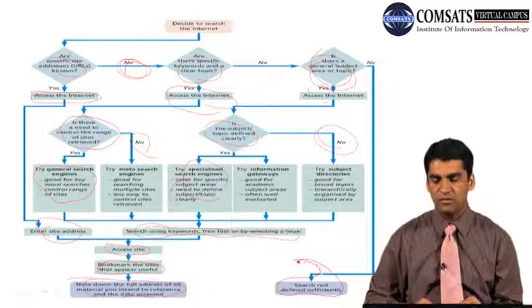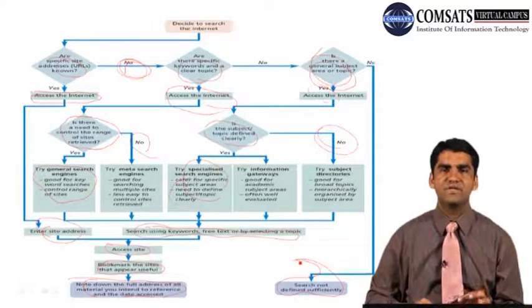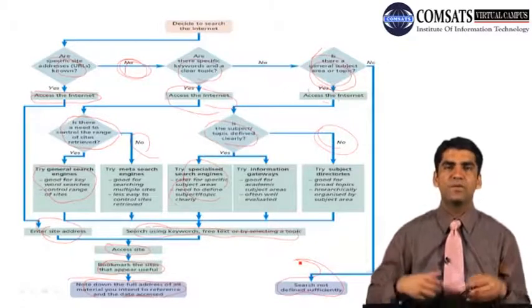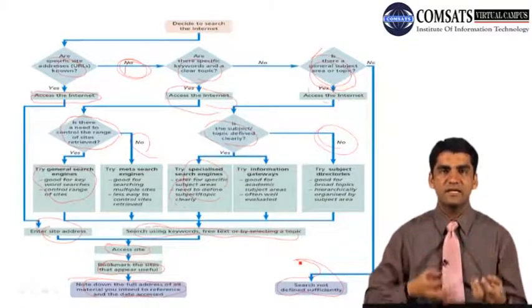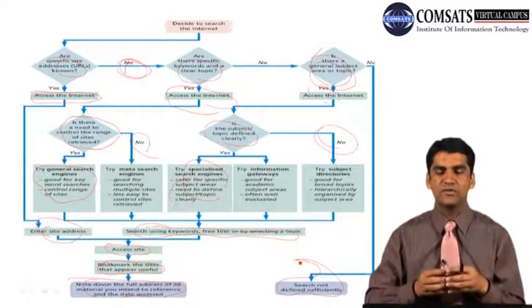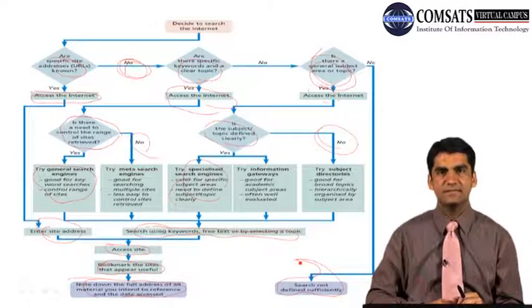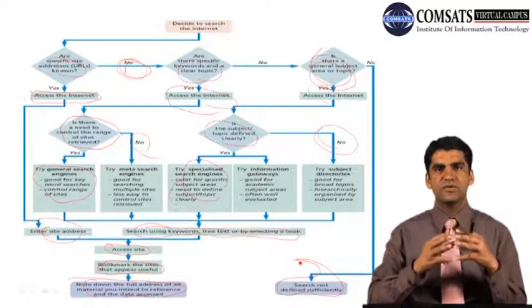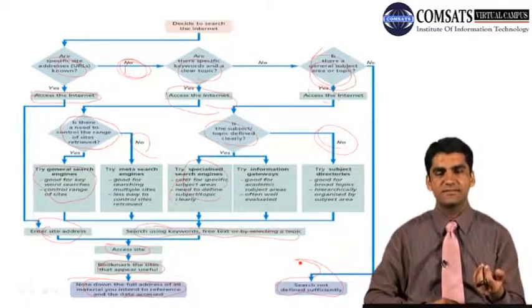a problem, which tells you that your search is not defined sufficiently. You have to define your search sufficiently, because you don't know your topic, you don't know your specific keywords, you don't know the clear objective, and you also don't know the journal or broad topic or research area. So if you don't know anything about that, you cannot start a search.